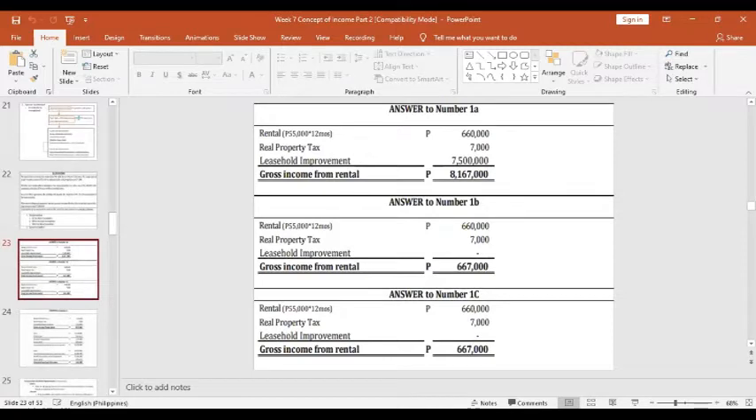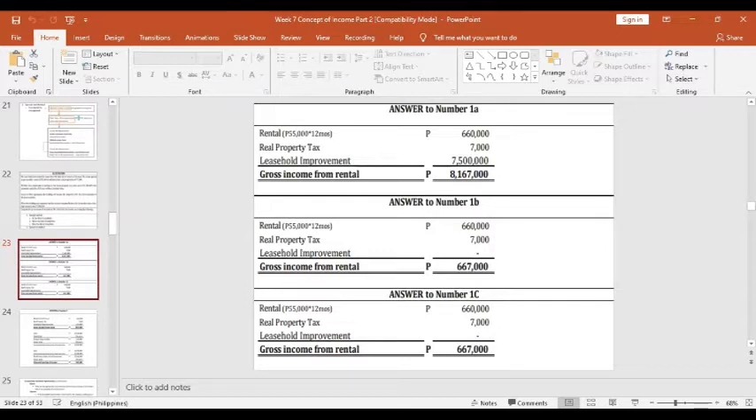So as per our rule on the outright method, the leasehold improvement must be included to the rental income based on the fair market value at the date of the completion of the improvement. So in letter A, on the date of the improvement, of course, the 7.5 million leasehold improvement is included to the rental income of 1 year, together with the other inclusions like real property tax. So the gross income from the rental is 8,167,000.